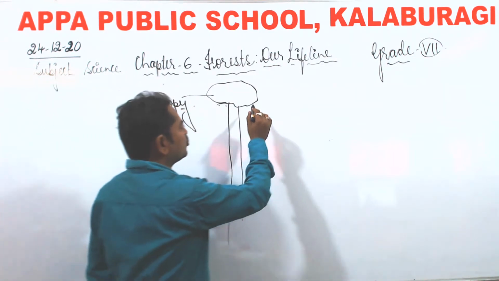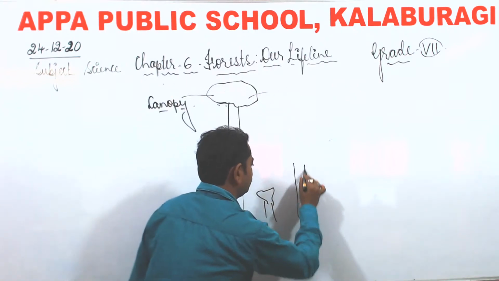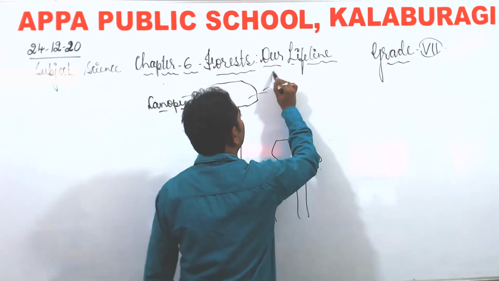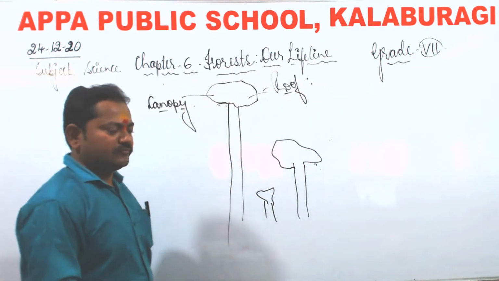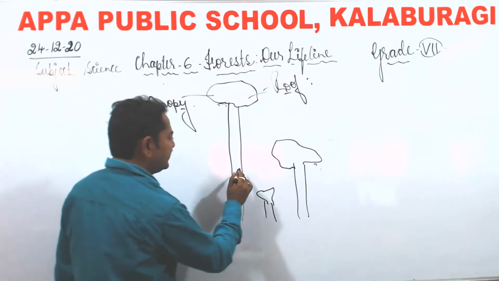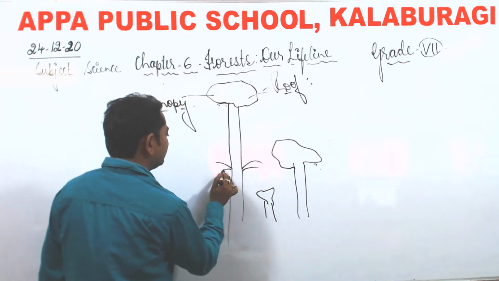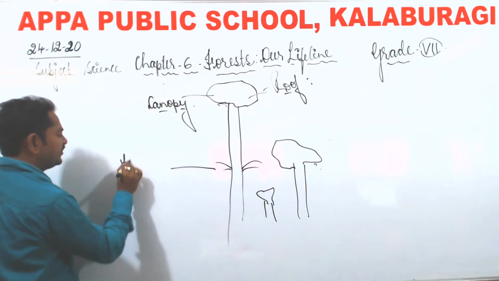And this forms a roof. Then after that, some plants are there which will be growing from the branches. We call the plants of this layer understory.